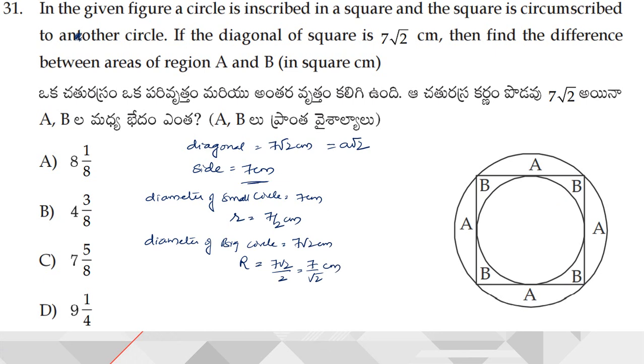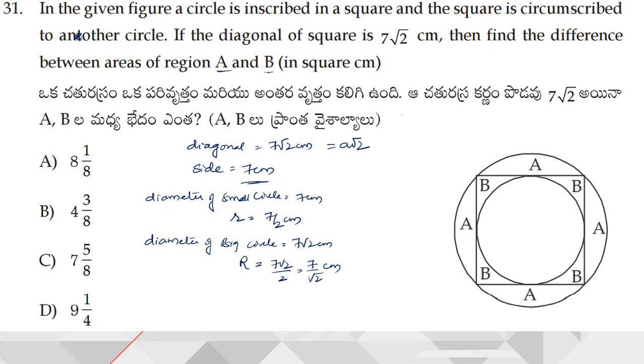But here what he has given, this particular part is B, this part is B, this part is B, and this part is B. Now since I have 4 B's and 4 A's, but what did he ask? The difference between region A and B. So first of all, we need to find out region A and region B. We cannot directly find out the value of A and B, but we can find out 4 times A and 4 times B.